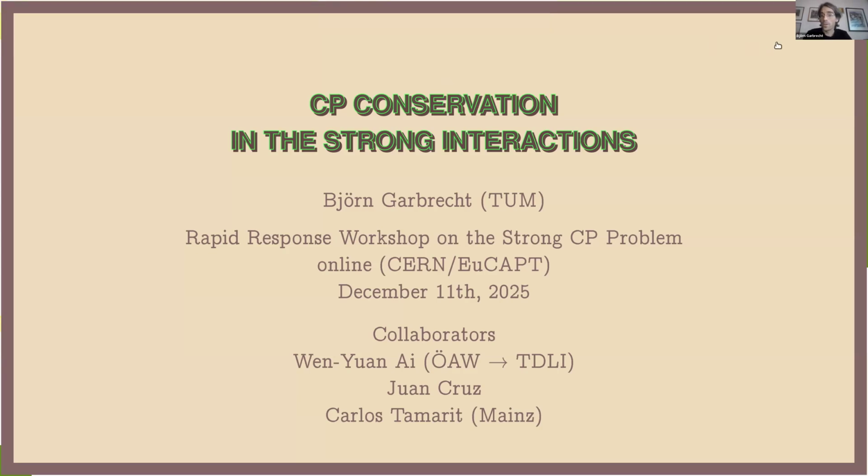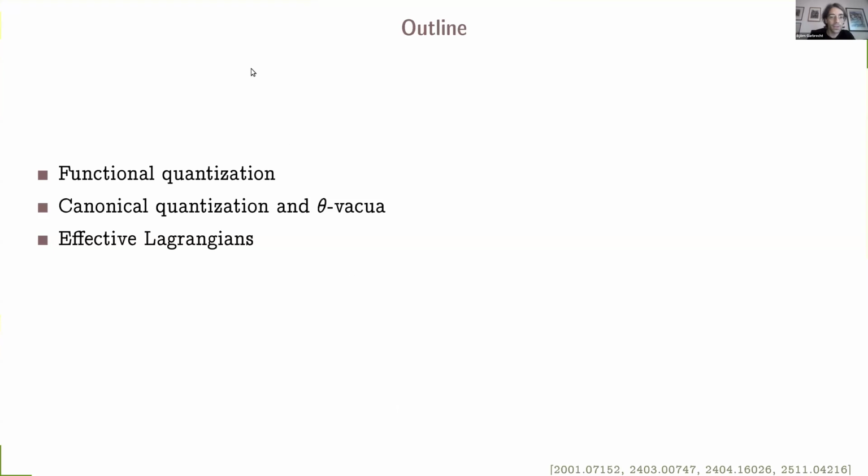So I talk about CP conservation in the strong interactions, and my collaborators are Bjorn I, Juan Cruz, and Carlos Tamarit. So here's the outline of the brief talk. I argue that the strong interactions conserve CP, and to do so, I go through the standard approaches, namely functional quantization and canonical quantization. Because my conclusion will deviate from the standard one, I will also point out where the issues are in the standard approaches and how they are to be fixed. Then eventually I discuss how the conclusions about strong CP show up in the effective Lagrangians that we use in order to describe the strong interactions at low energies.